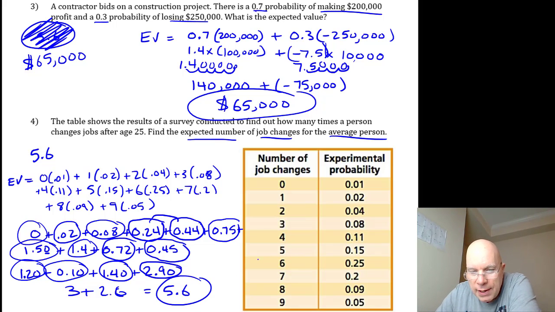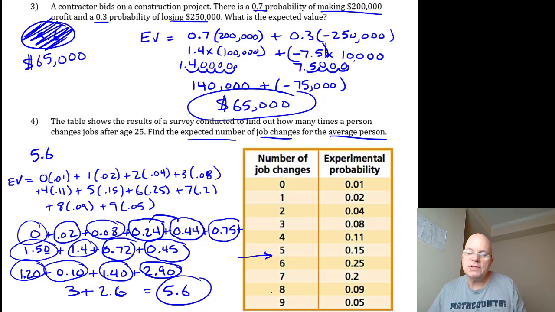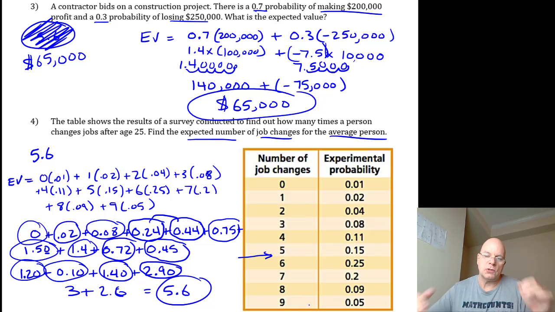So right about here, right in between 5 and 6 job changes on average, which could seem wrong at first glance because it seems like the middle is right around between 4 and 5, but you see how much less likely these numbers of job changes are than these. There's a higher probability of a higher number of job changes, so it moves that weighted average towards that value that we found, 5.6.